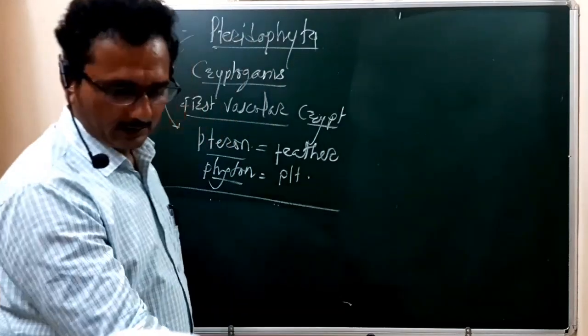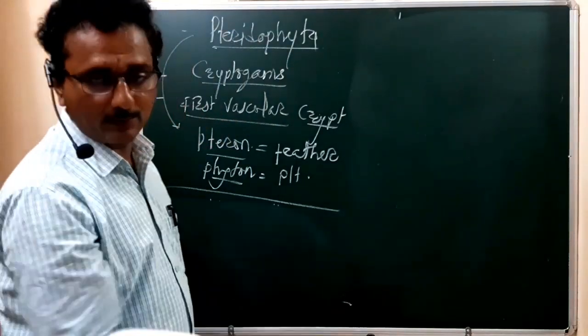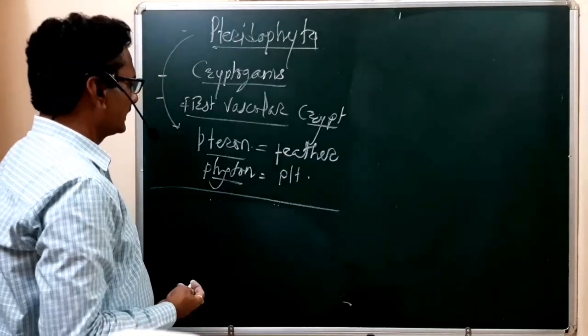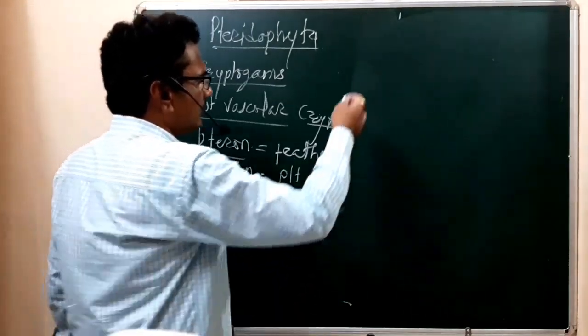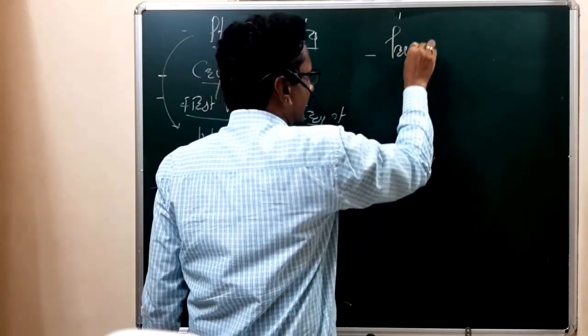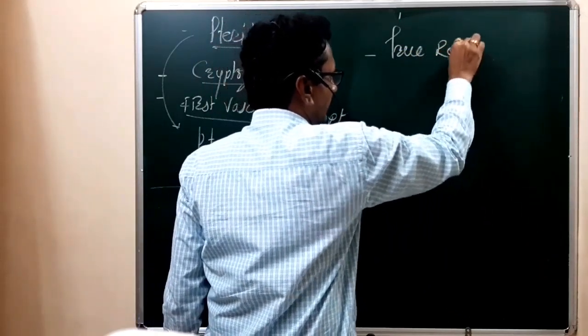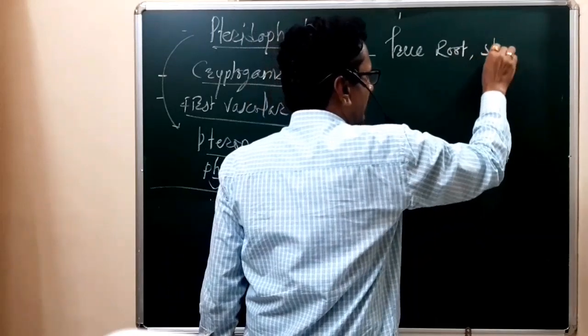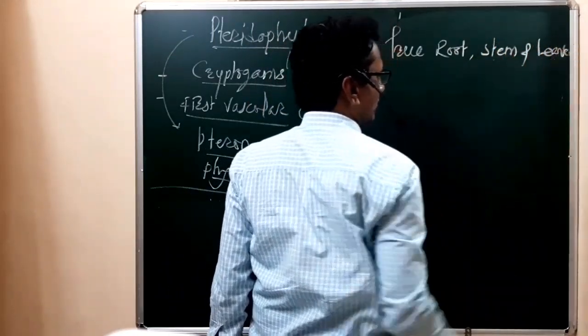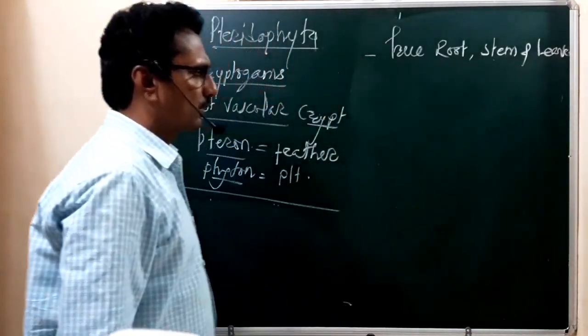We have to say this is the first vascular plant. Okay, first vascular plant in the sense that they show the presence of the true root, stem and leaf. Okay, true root, stem and leaves.